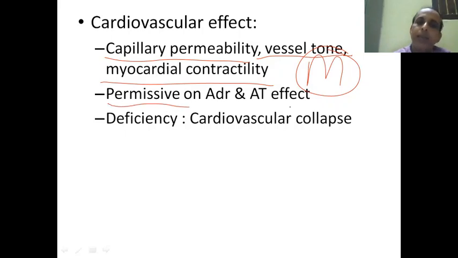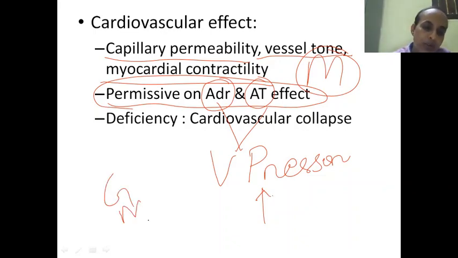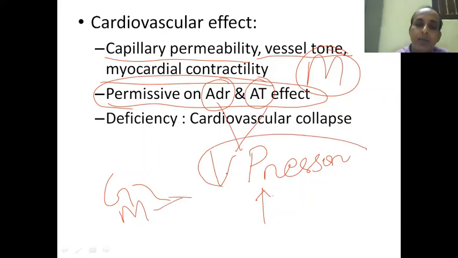and these glucocorticoids and mineralocorticoids both have a permissive role on the action of adrenaline and angiotensin. These are usually our vasopressors. They maintain the blood pressure. But in the absence of these glucocorticoids and mineralocorticoids, the vasopressor action of adrenaline and angiotensin will not be optimal.